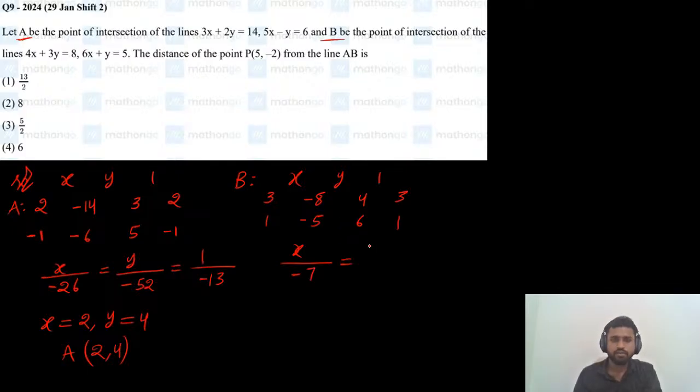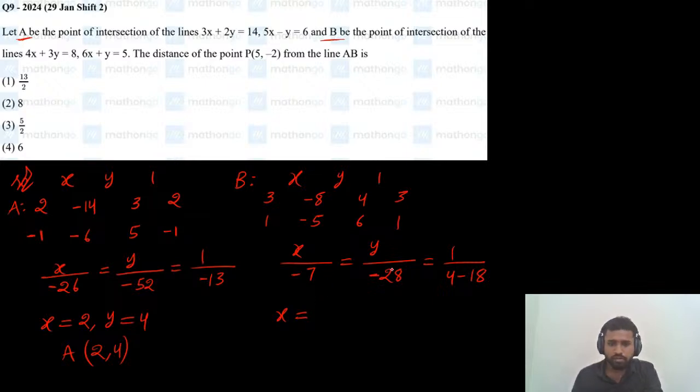equals y divided by -48 and plus 20. Okay, 8 into 6 is 48, and minus into minus is plus. So -48 plus 20 is -28, equals 1 divided by 4 minus 18, which is -14, right? So -14, and here -7 is there.